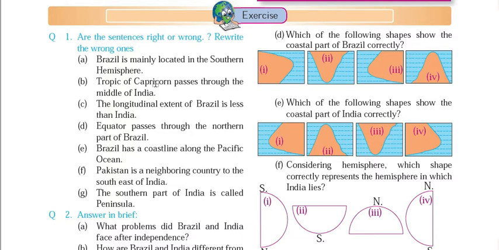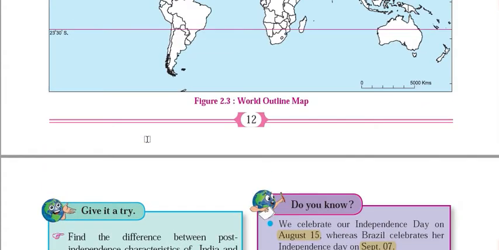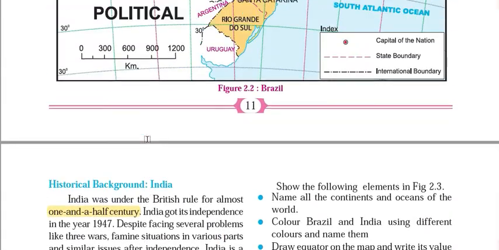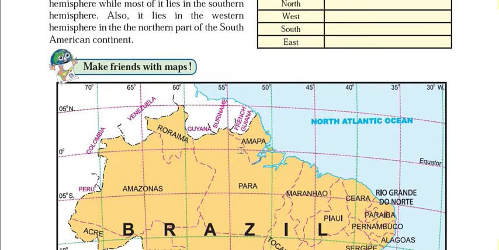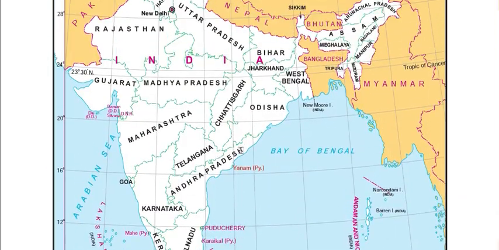Then the third statement is that the longitudinal extent of Brazil is less than that of India. This is again wrong because the longitudinal extent of Brazil is more. Here you can see the longitudinal extent of Brazil is from almost 35-degree west longitude to 73 or 74-degree west longitude. So it is almost 35 plus 5, almost 40 degrees of longitudinal extent for Brazil, and in the case of India it is only 29 degrees.